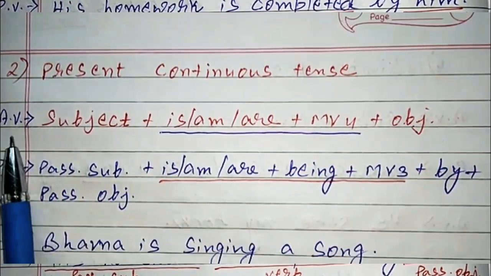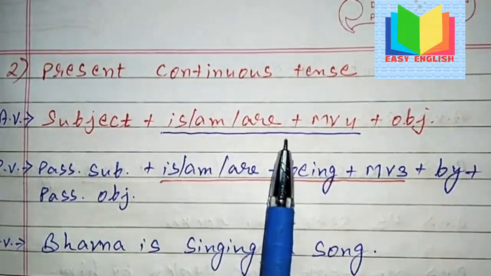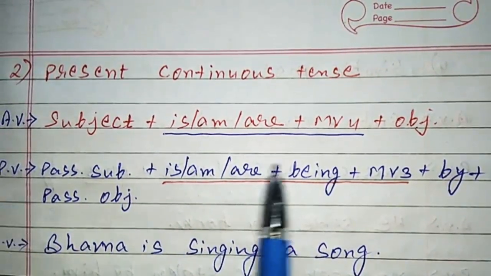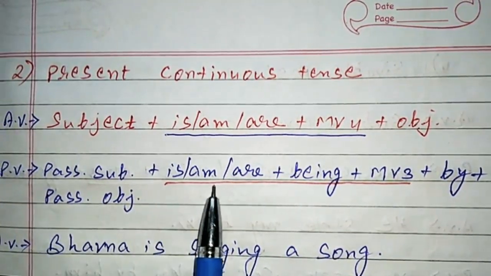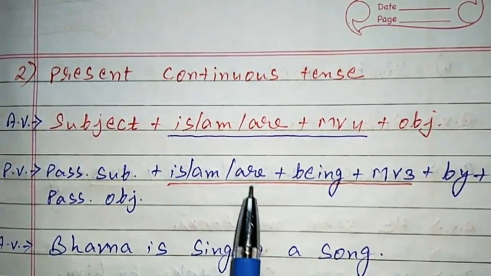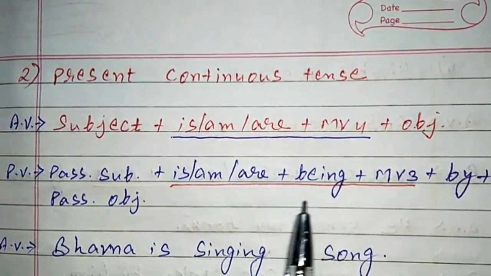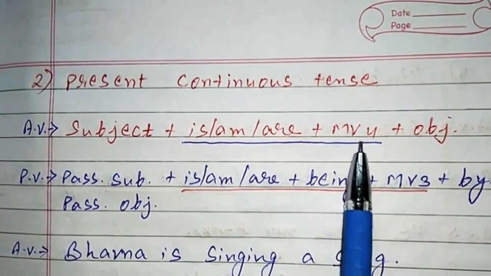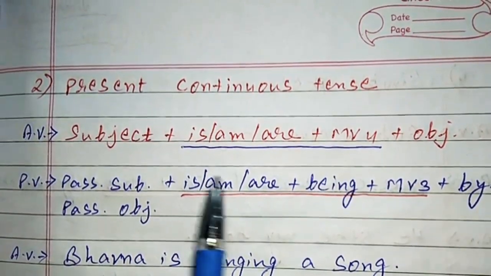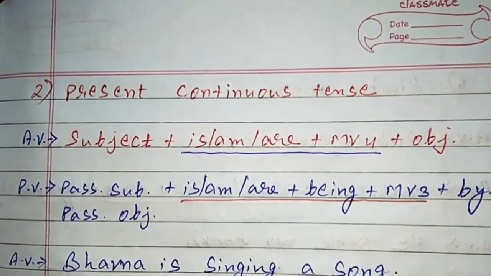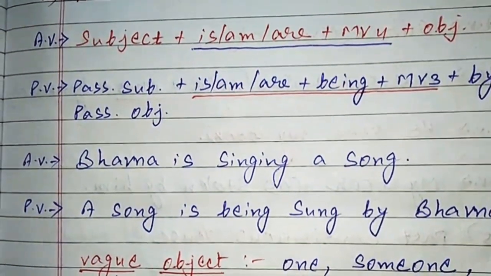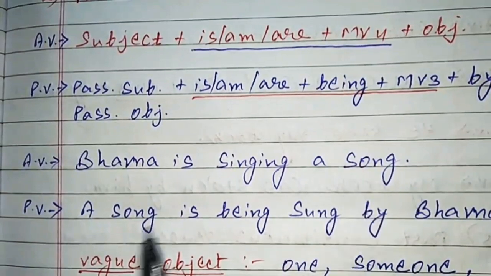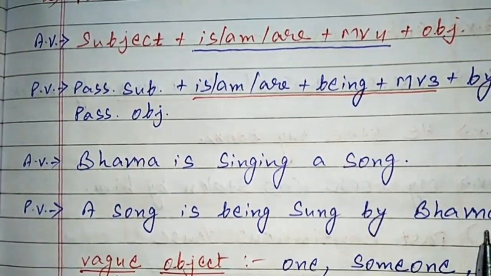So next we have the continuous tense. The structure is subject plus is, am, are plus MV4 plus object. Now whenever we are changing into passive voice, the object becomes the passive subject plus is, am, are plus, because we are using continuous, we should use being in between the auxiliary and the main verb, being, and MV4 changes into MV3, by, and the subject becomes the passive object. An example is given over here. Bhavna is singing a song. So a song is being sung by Bhavna.